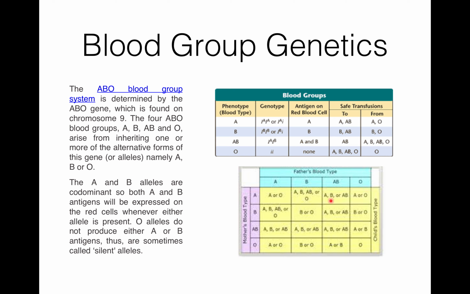We can take any example over here. If the father's blood is B and the mother's blood is A, then the child's blood group may be A, B, AB, or O. We can take one more example. If the mother's blood type is O and the father's is AB, then the child's blood type will be A or B. So this is the chart which helps in deciding the child's blood type.